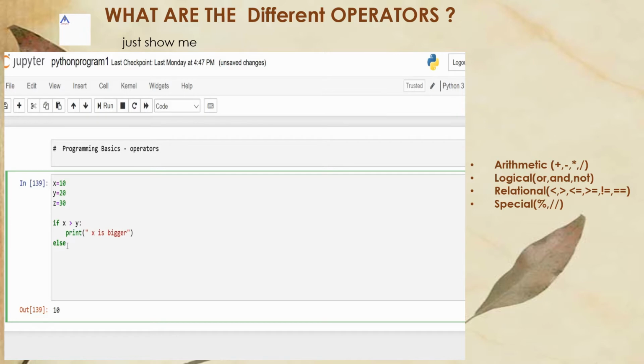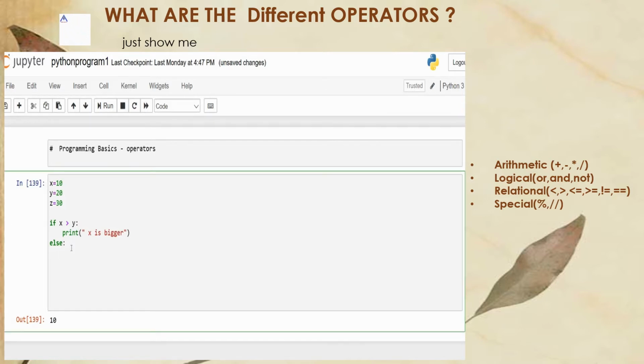We will be discussing this selection statement later. For the time being, you just have to concentrate on operators. For these relational operators we need only two variables. Later when you come to logical operators we will use this z value.